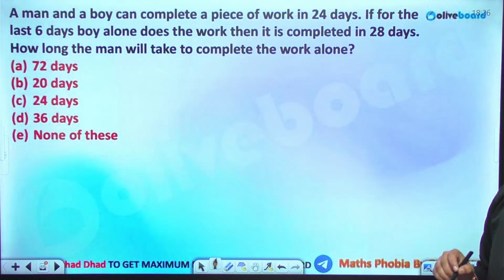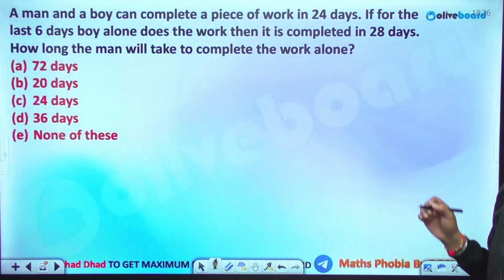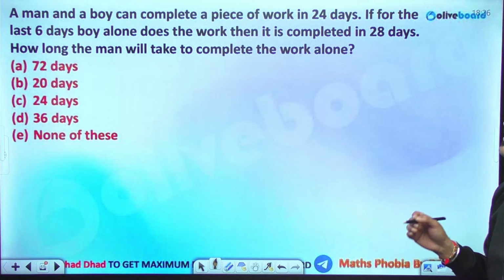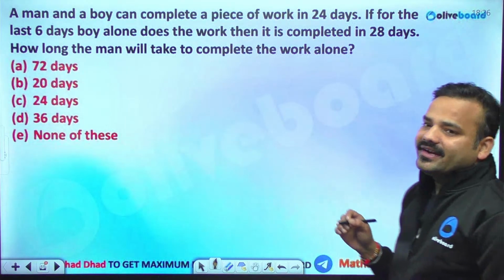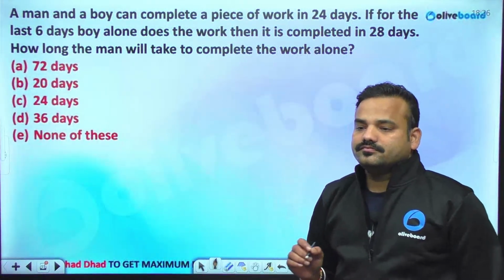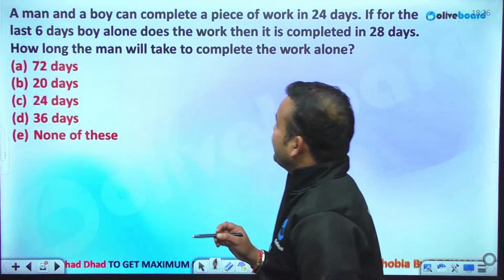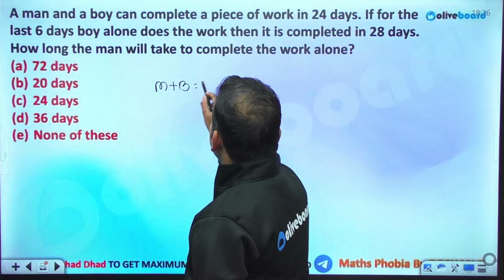There is a man and a boy who can complete a piece of work in 24 days. Fine. If for the last 6 days, boy alone does the work, then it is completed in 28 days. How long the man will take to complete the entire work? So there is a man and a boy who can complete the entire work in 24 days.